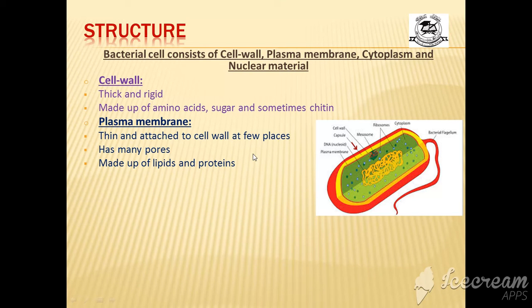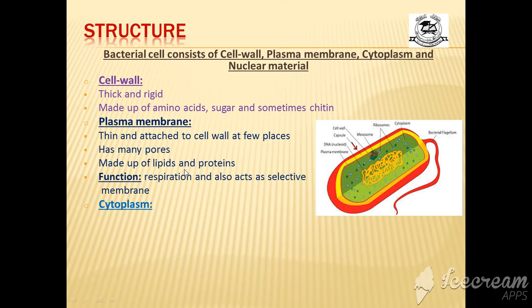Alright. And what is the function of the plasma membrane? As it has pores, they do respiration and it also acts as a selective membrane, means some of the substances can move through the cell membrane in and out of the cell. So this is the function, the duty of the plasma membrane.